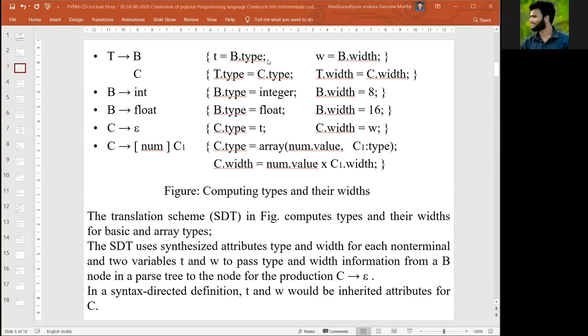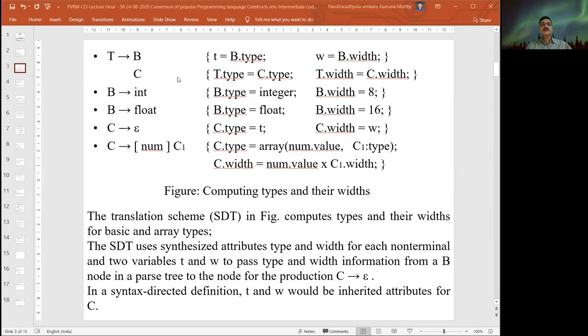So we call B.type as T and B.width as W. Similarly, T.type is nothing but T.type, and T.width is nothing but T.width.